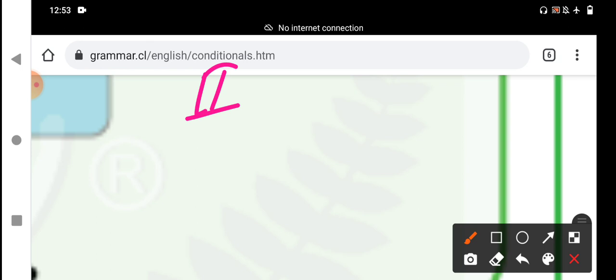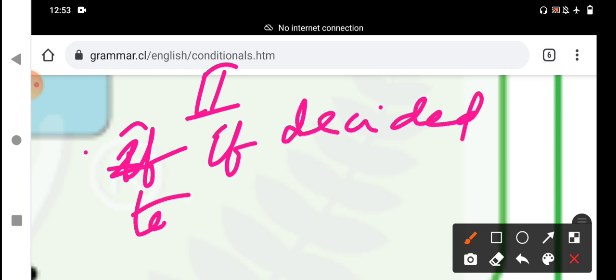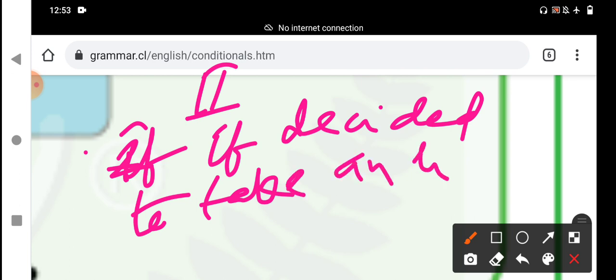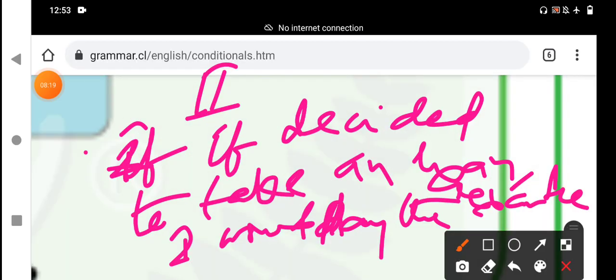For example, if I decided to take an exam, I have taken the decision to write the exam. But what will happen is that I would pay the exam fee. That means when we decided to take an exam, to attend the exam, I would pay the exam fee. That is the second condition.